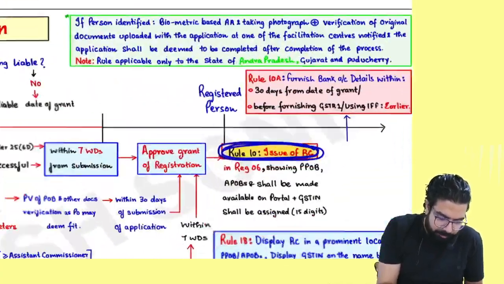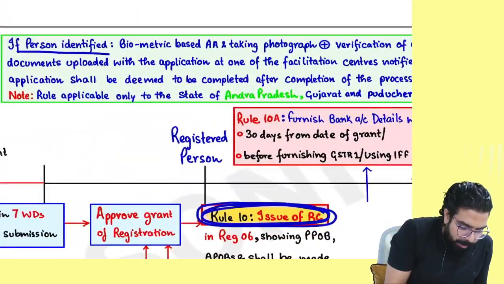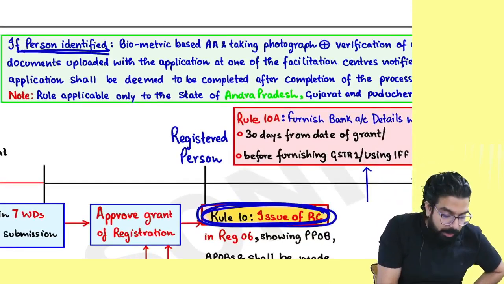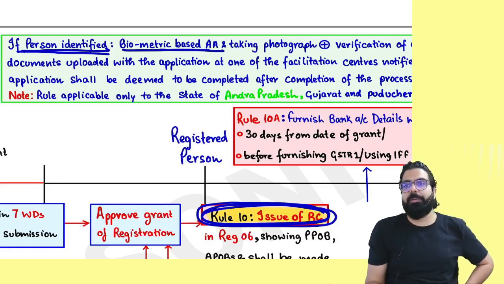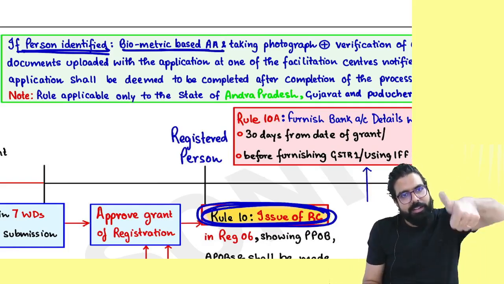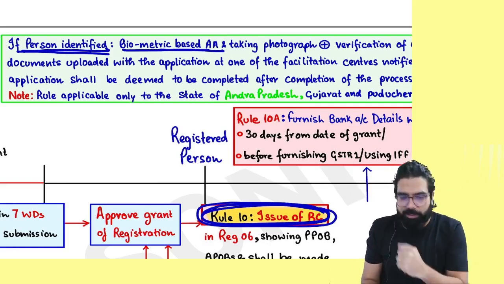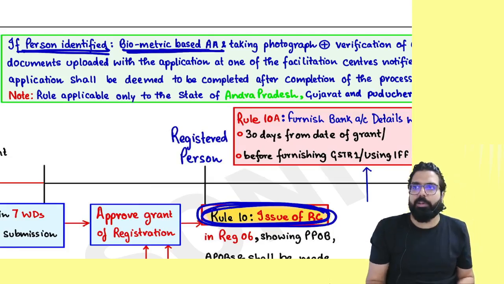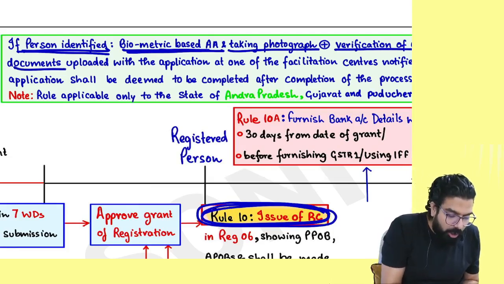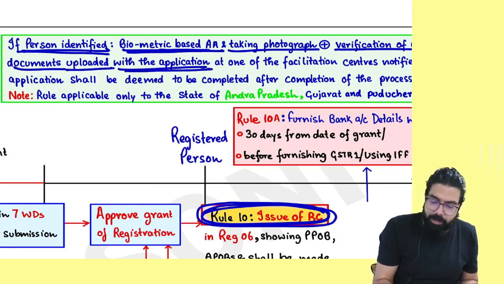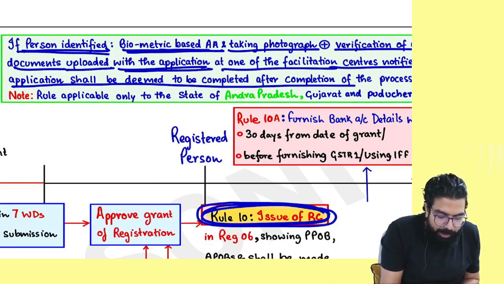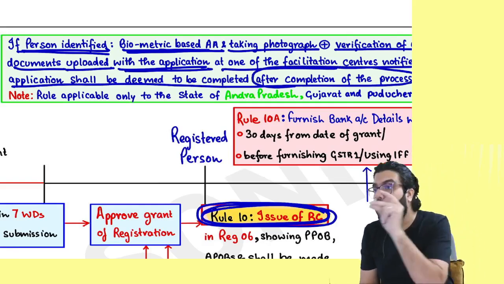See here. If you are a person who is identified, then biometric based Aadhaar authentication will be done. It means you will be called to one facilitation center. There they will tell you, give your thumb impression, show the original document. Biometric based Aadhaar authentication, taking of photograph and verification of original documents which were uploaded along with the application at one of the facilitation centers notified, and the application shall be deemed to be complete only after completion of the process.